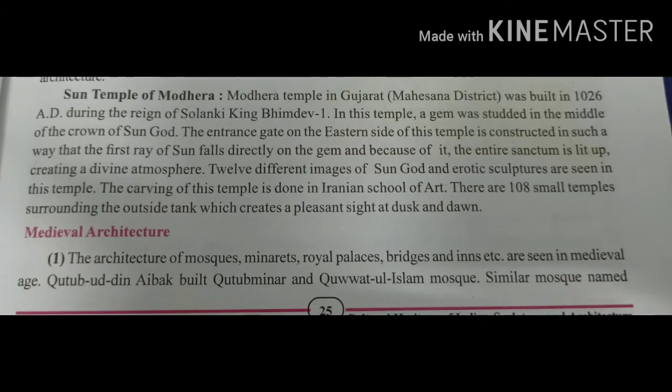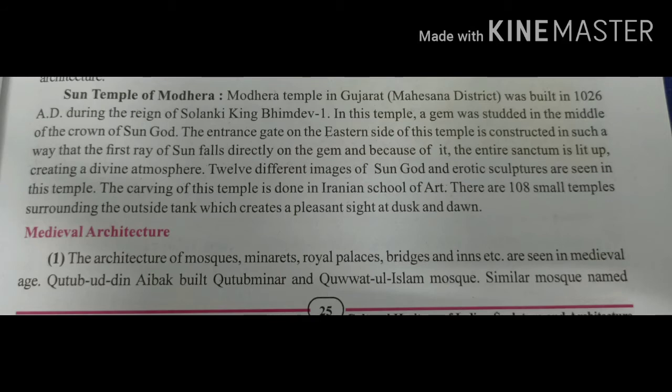Now students, the Sun Temple of Modhera, this is a very important question. Explain it for 2 marks, so you have to prepare it. This whole paragraph you have to learn for 2 marks. Modhera Temple in Gujarat, situated in Mehsana district, will also be asked in section A, students. Built in 1026 AD during the reign of Solanki king Bhimdev I.